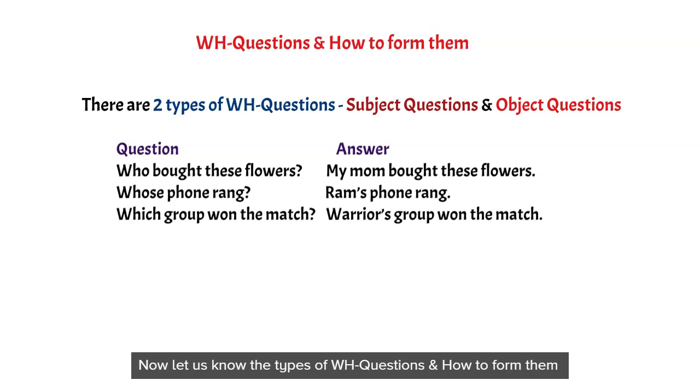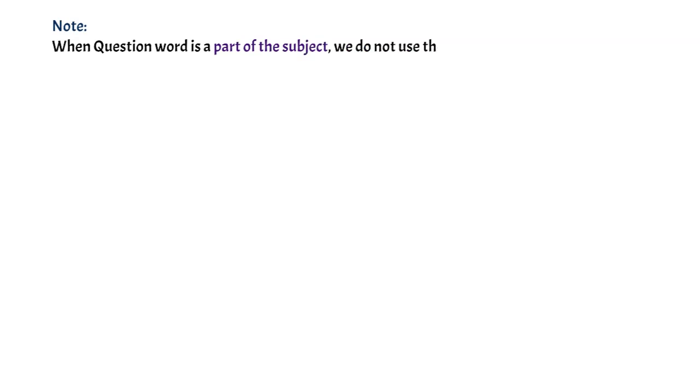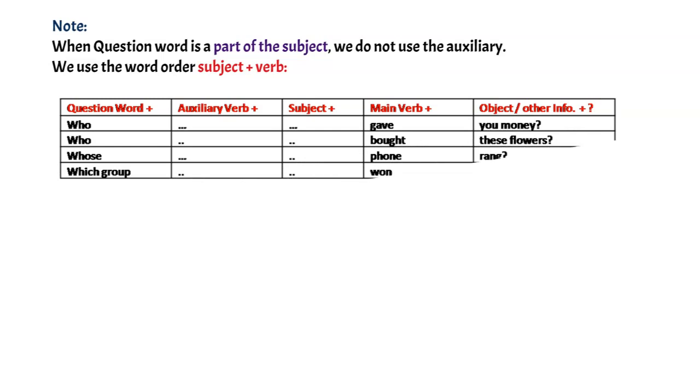So friends, if you observe the answers, my mom, Ram, various group are all subjects, and these are called subject questions which will tell us about the subject. Please note that when question word is a part of the subject, that means when we ask the question to know the subject, we do not use the auxiliary word, but we use the word order subject plus main verb. Please look at these examples.